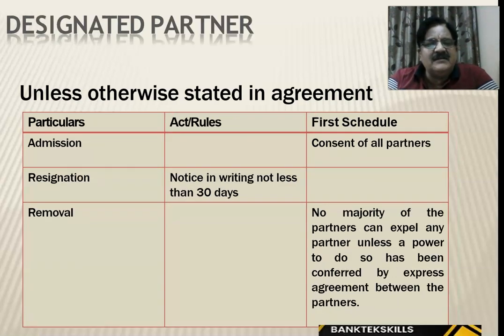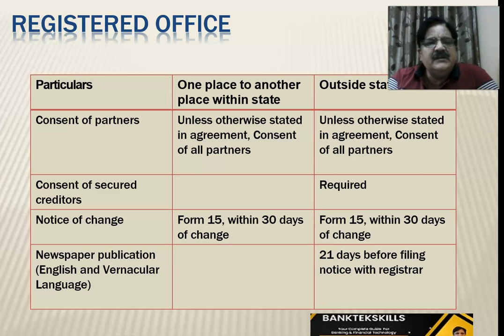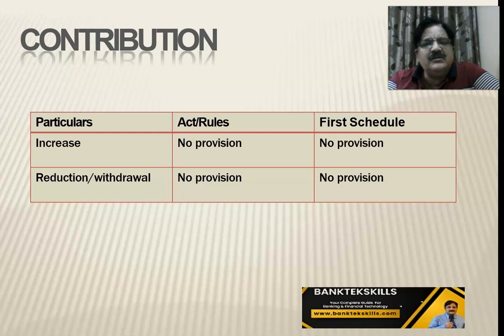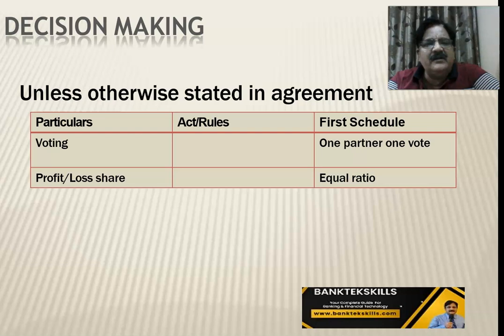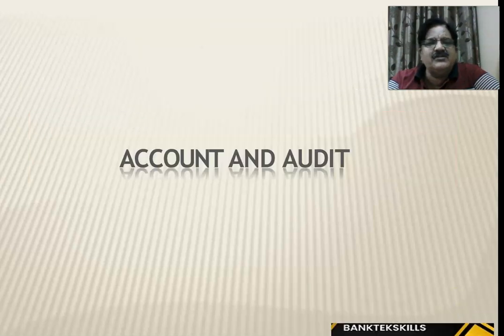So designated partners, the same is there. Consent of all partners is required for admission. Notice of 30 days, right? Registrar of registered office unless otherwise stated in agreement. So consent of secured creditors required. Notice of change if they want to change the address, right? This is available here. Contribution increase, no provisions; reduction, withdrawal cannot be done here, right? Voting, one partner, one vote. Profit and loss, equal ratio, irrespective of their contributions, right?